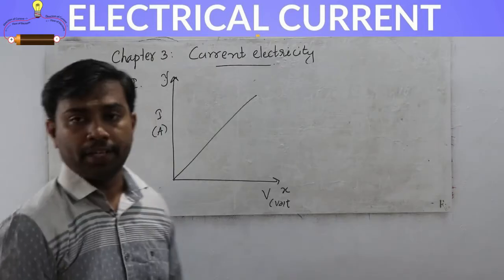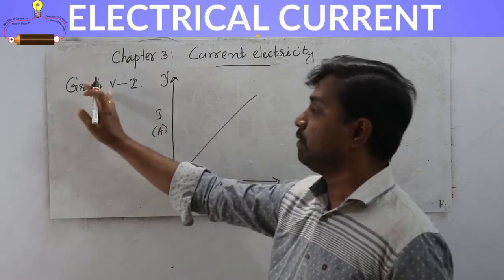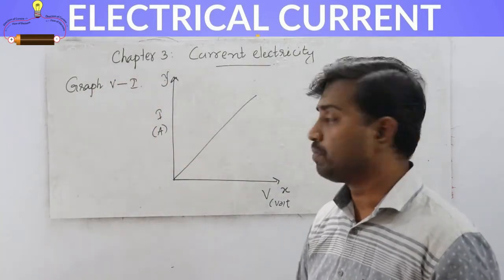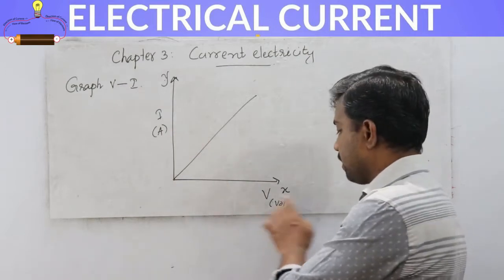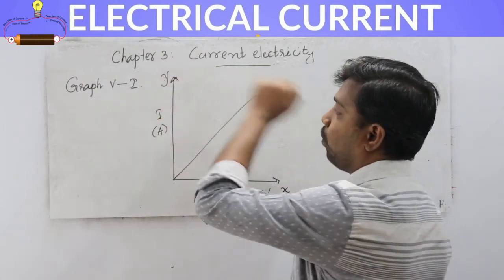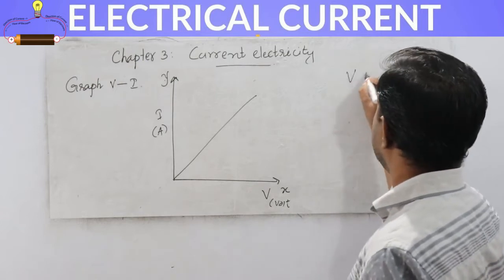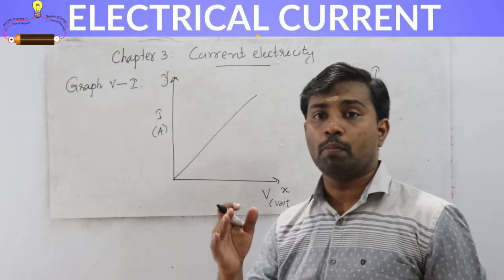The graph is known as the VI graph. In the VI graph, we take the potential along the x-axis and current along the y-axis, and we know that V is proportional to I, so the shape of the graph will be a sloped straight line.